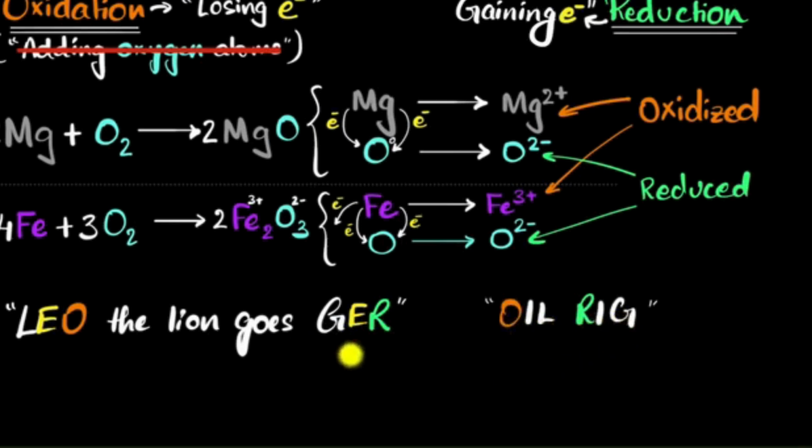My friends keep debating about which one is better, but I personally like to think in terms of charge. When I gain electrons, I gain negative charge, and therefore it's a reduction, and that's how I like to remember that gaining electrons is reduction, therefore losing electrons must be oxidation. But now we have multiple ways to remember, whichever one works for you.